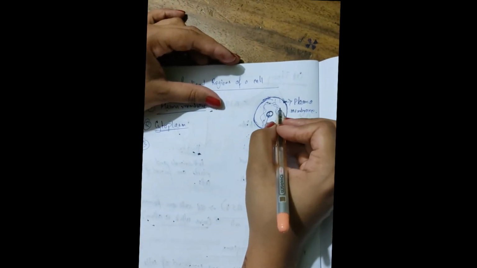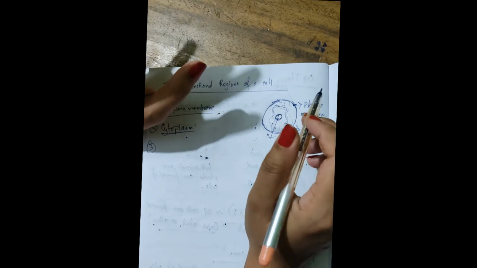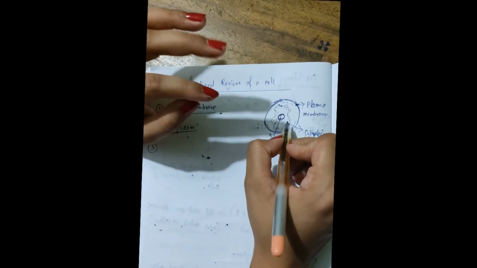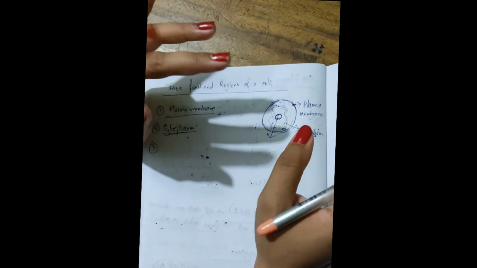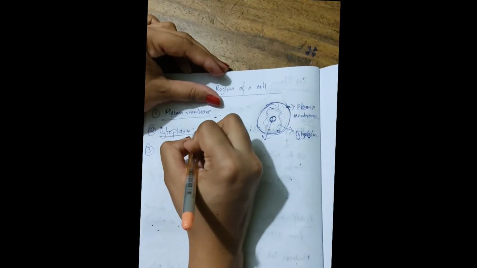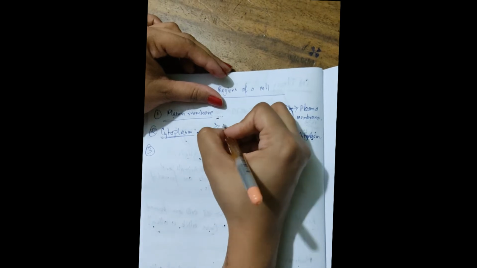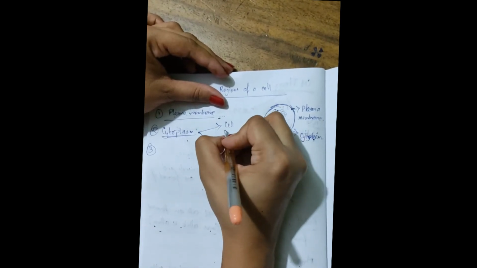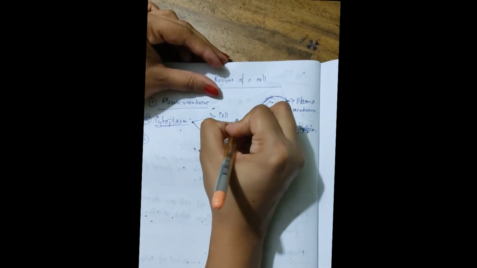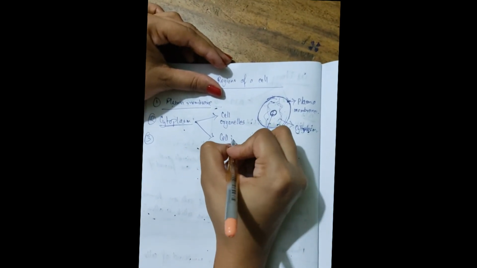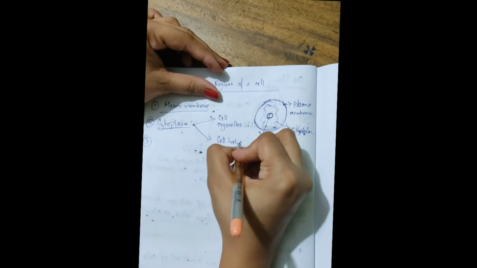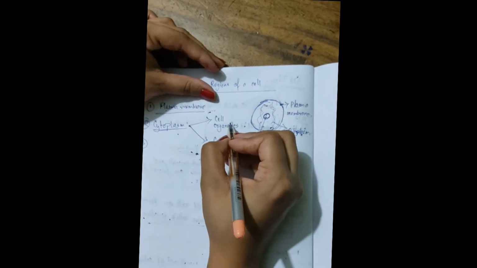The cytoplasmic structures have been divided into two categories. First is cell organelles, and second is cell inclusions.